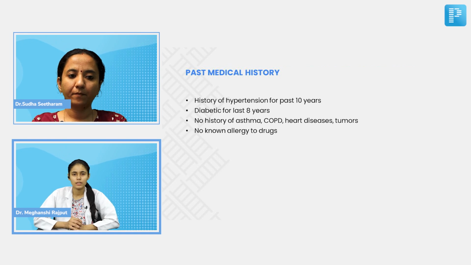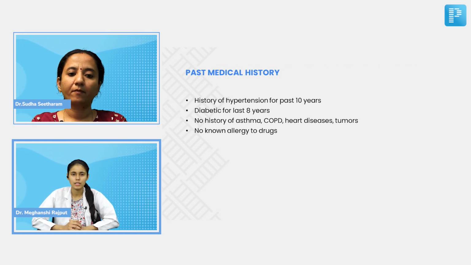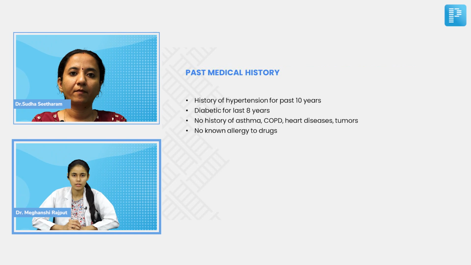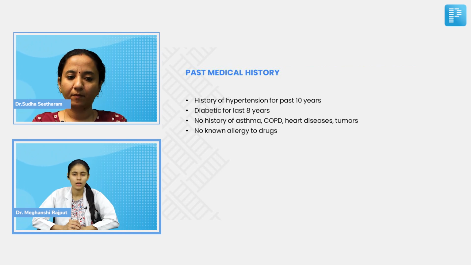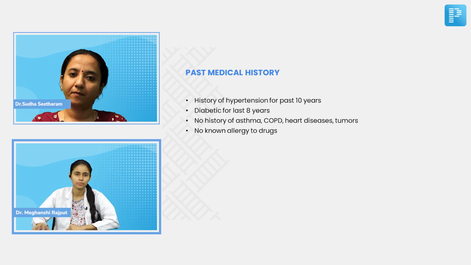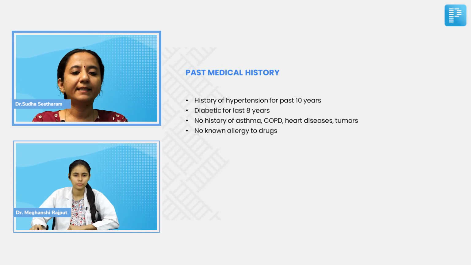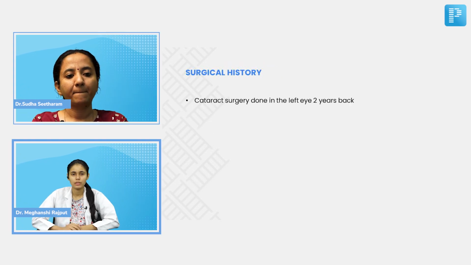In past medical history, there is history of hypertension for past 10 years, diabetes for past 8 years. There is no history of asthma, COPD, heart diseases, tumors, and no known allergy to drugs. Okay. So there's nothing really significant in his past medical history. Please proceed. Yes, ma'am. The surgical history, there is cataract surgery done in the left eye 2 years back.